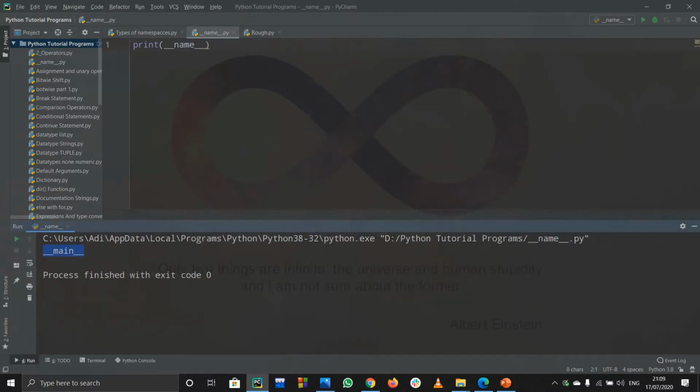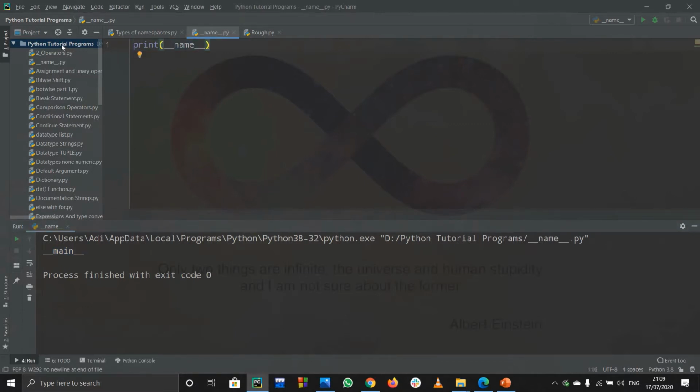So what this means is that __name__ is an attribute of this module. Actually this is a variable, you can say a built-in variable. Yeah, this is the right word. This whole thing is a built-in variable for this module. So it basically gives us the name of this module. This is the main module, the module in which we are currently working.